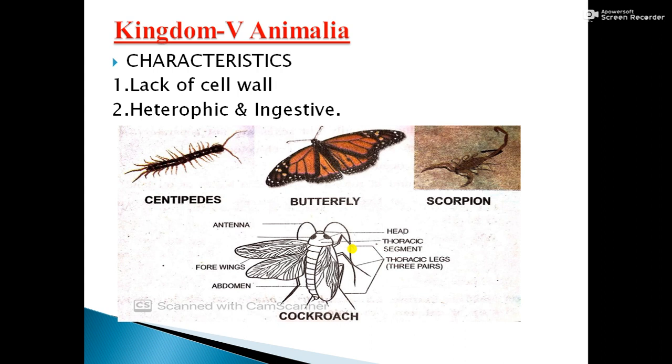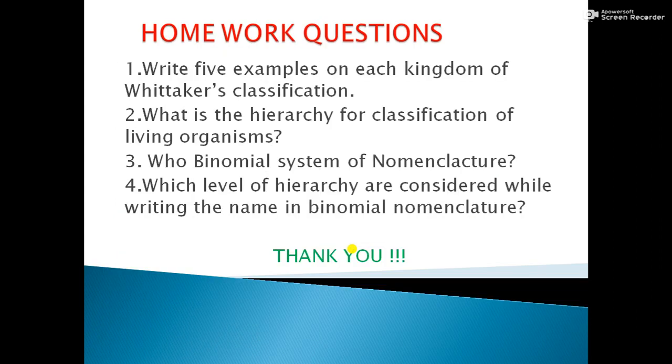Now we'll concentrate on homework questions. Write 5 examples on each kingdom of Whittaker's classification. Each kingdom, 5 examples you have to write. What is the hierarchy of classification of living organisms? Who invented binomial system of nomenclature? Question number 4. Which level of hierarchy are considered while writing the name of binomial nomenclature? Thank you.